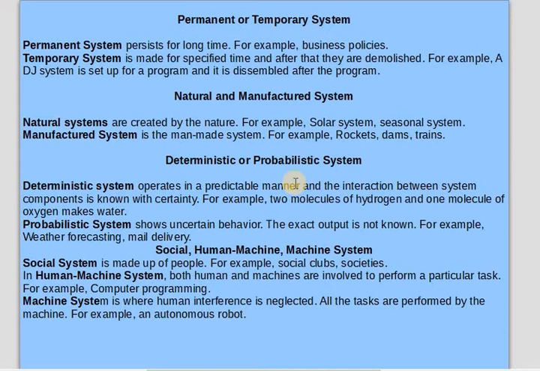Probabilistic systems are those which are based on uncertain behavior. The exact output is not known to anyone. For example, weather forecasting and meal delivery, these things are not in our hands. So any external or environmental issue can affect weather as well as the meal delivery system.